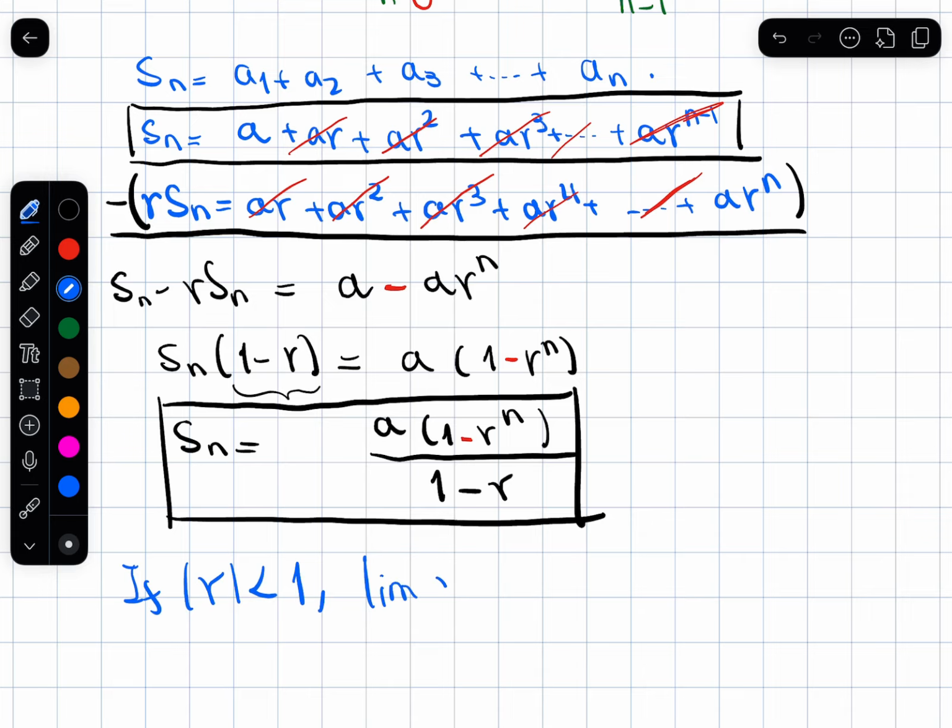So the limit when n goes to infinity of r to the power n is 0. So imagine you're multiplying 0.5 times 0.5 times 0.5 a bunch of times. The more times you do that, the closer that gets to 0. And if the absolute value of r is 1 or more, then that won't happen.